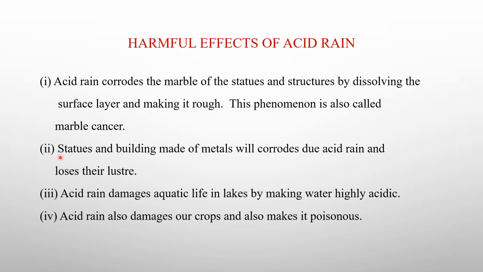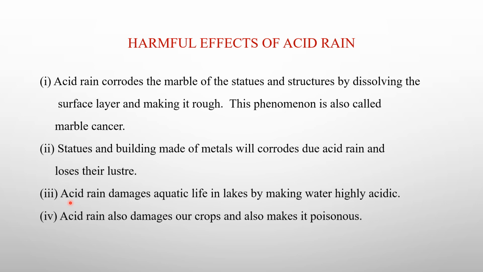The second is that statues and buildings made up of metals will corrode due to acid rain and lose their luster. Luster means their shine. Initially the statues and buildings made up of metals have a certain shine, but when they come in contact with this acidic rain, they lose their luster and become dull in color.